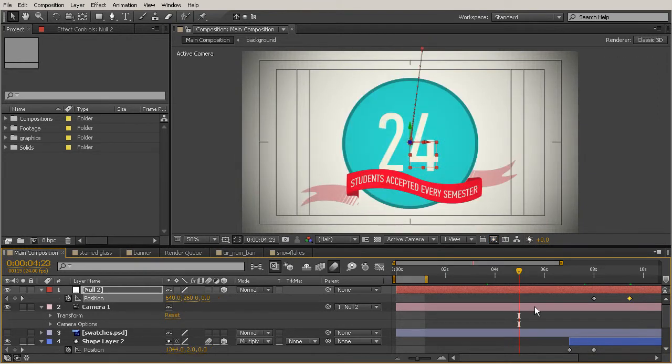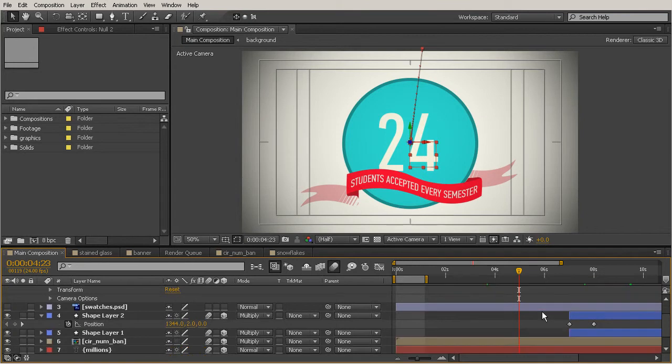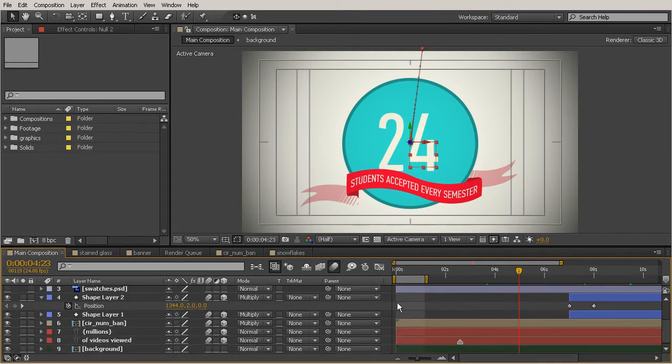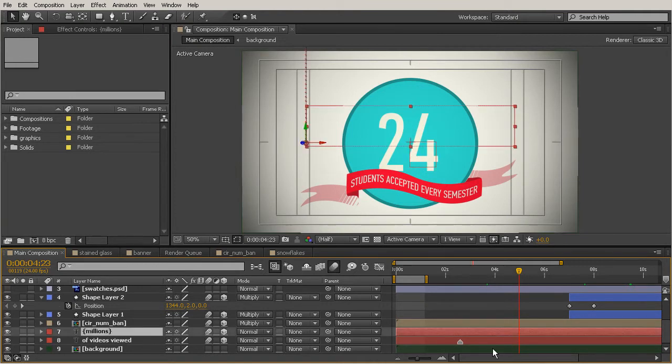So you see how that happens there. What I can do is just at this point, after it's transitioned out and before it transitions back in, because my null object moves, we can clip that layer. So let me show you how to do that. If we just come down here, and I'll actually do it for both the millions and the of videos viewed layers just to make this a little bit easier. Go ahead and select both of those layers.